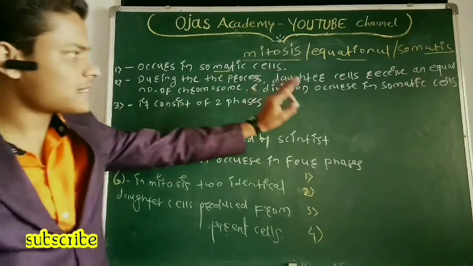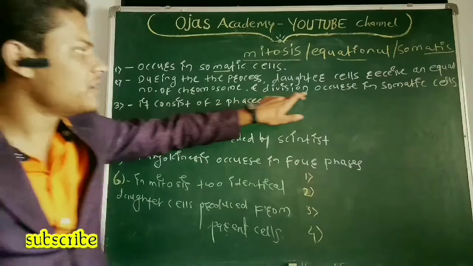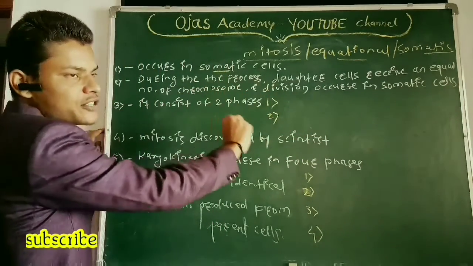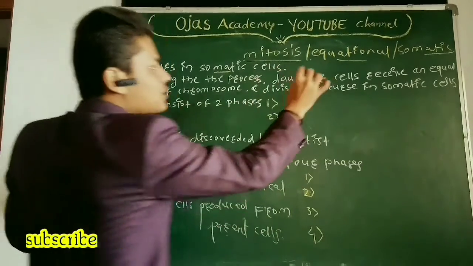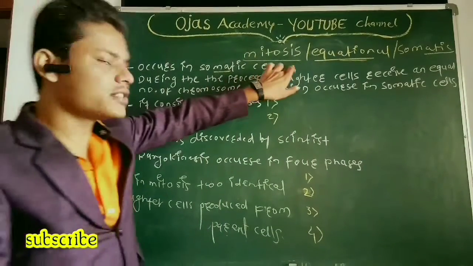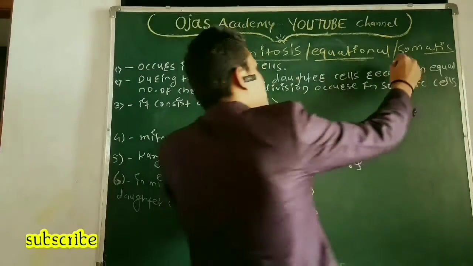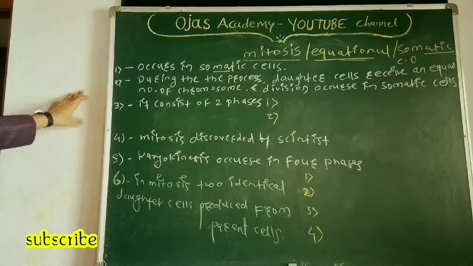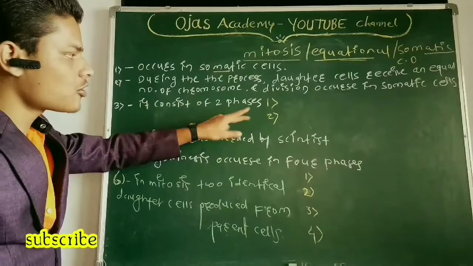During the process of cell division, daughter cells receive an equal number of chromosomes. That's why it is equational division. And mitosis occurs in which cell? Somatic cell. That's why somatic cell division. Now we know that mitosis consists of two phases.